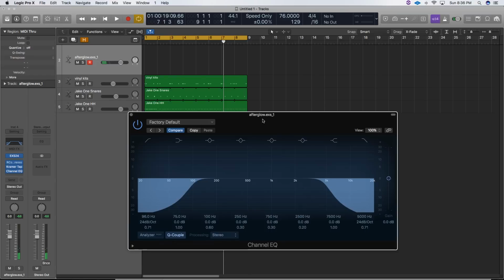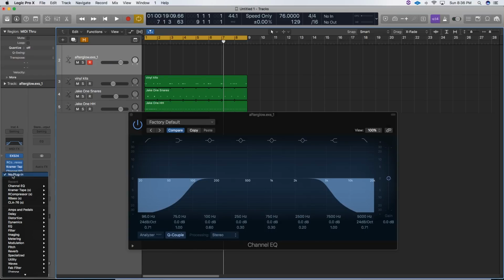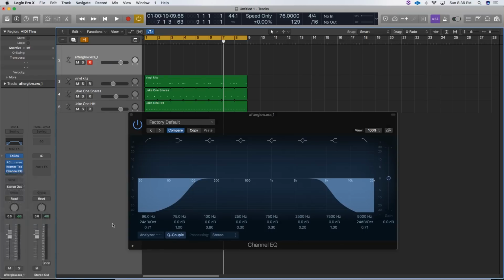I'm going to leave that around 5K, and that's pretty good to me. That's about what I want. The next step I'm going to go ahead and do is we're going to add the sidechaining compressor.